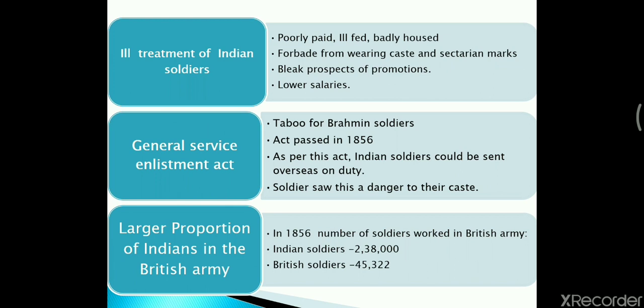They were ill treated, badly treated, and proper housing was also not provided to those Indian soldiers. Then Indian soldiers were forbidden from wearing caste and sectarian marks. Any kind of turban, any kind of kada, they were not allowed to wear it. So those were all the restrictions imposed on the Indian soldiers.